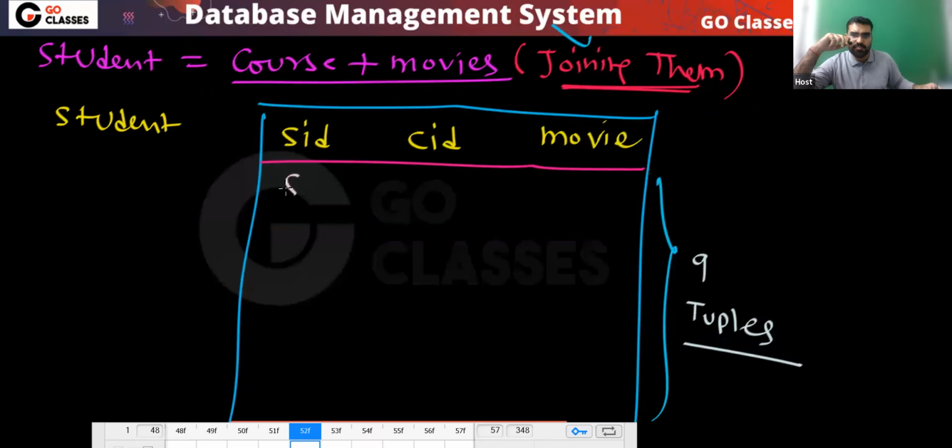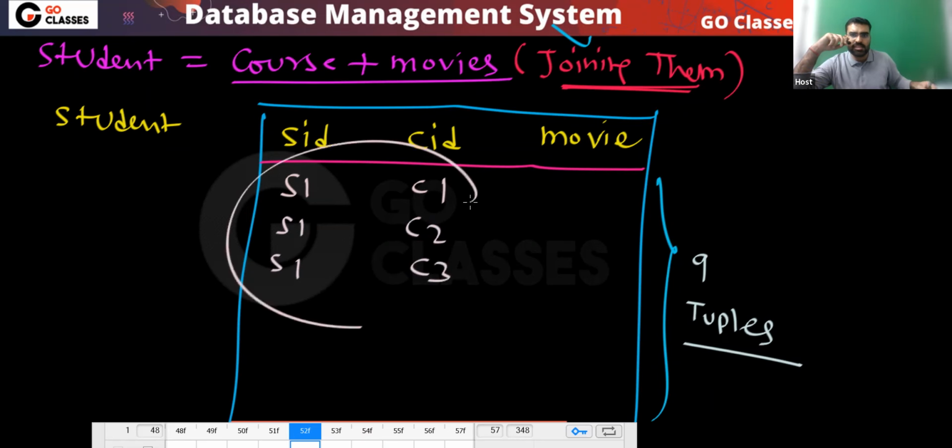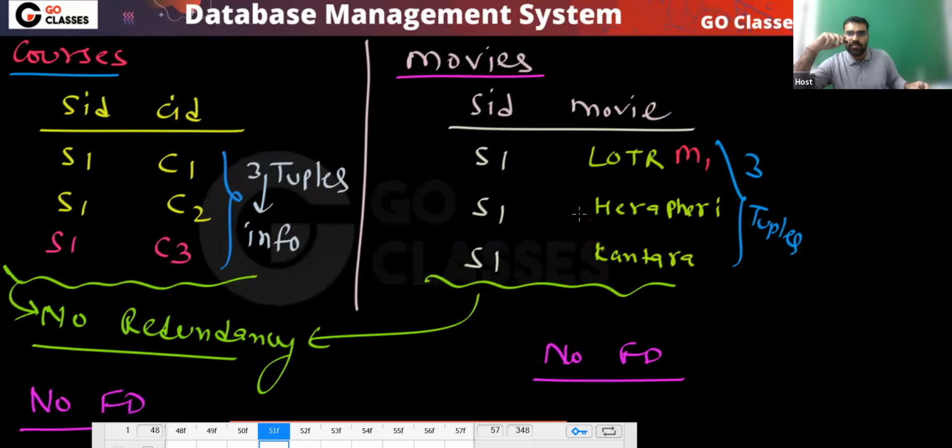Why? Tell me. See, very simple thing. You understand this, and that's it. So S1 course is C1. Now, because of this C1 course, unnecessarily, there are C1 course, C2 course, C3 course, right? So far, this is correct. There is no problem. But what will happen? Unnecessarily, this M1 will repeat 3 times. This movie M1 will repeat 3 times. Yes or no?